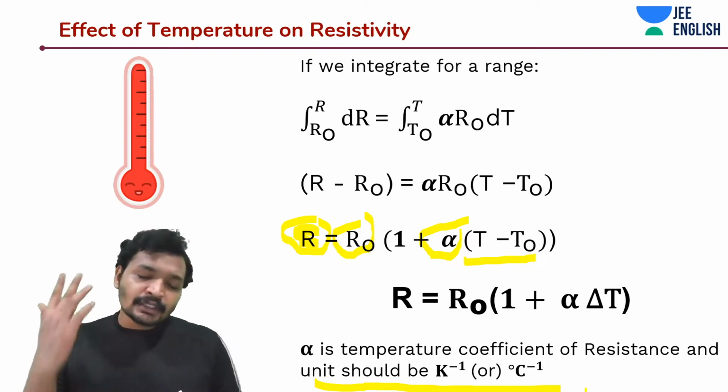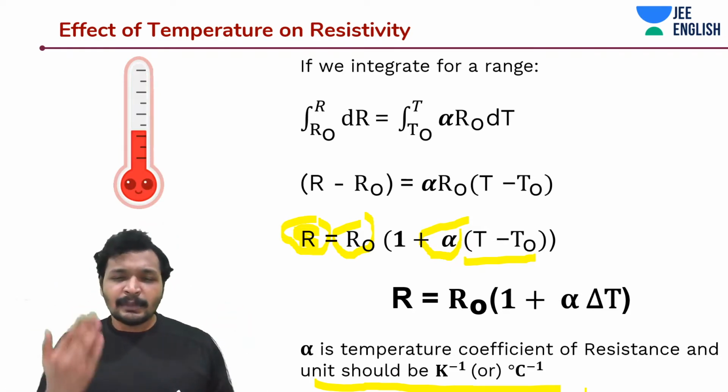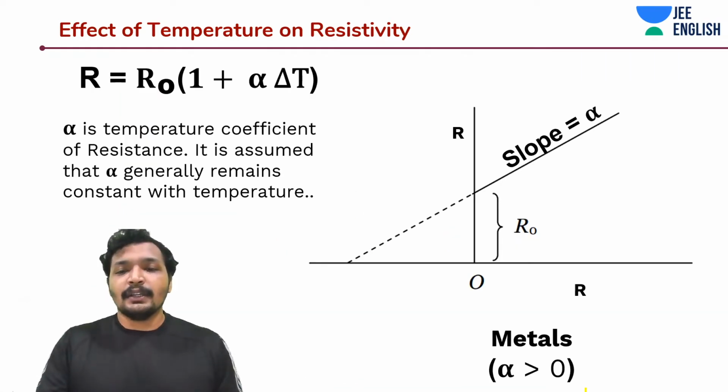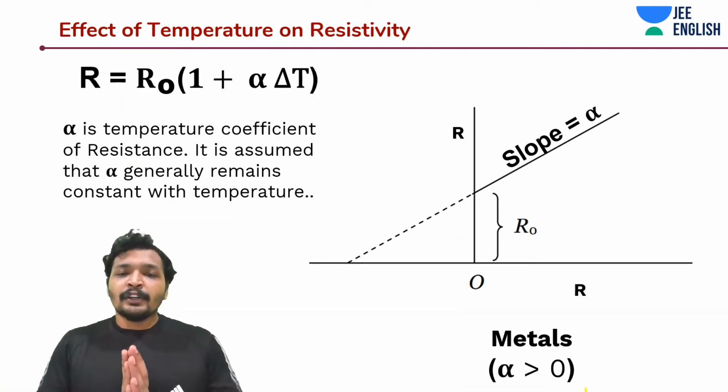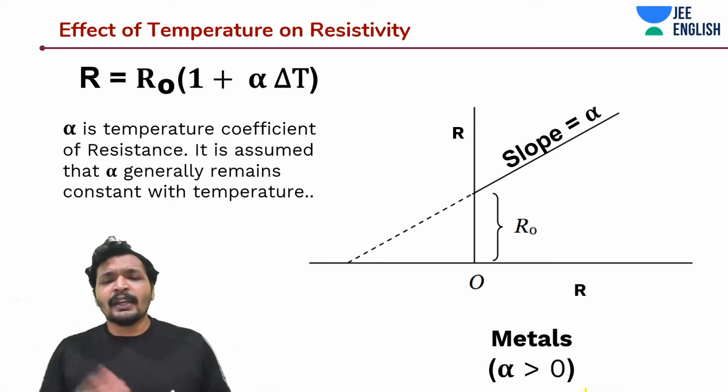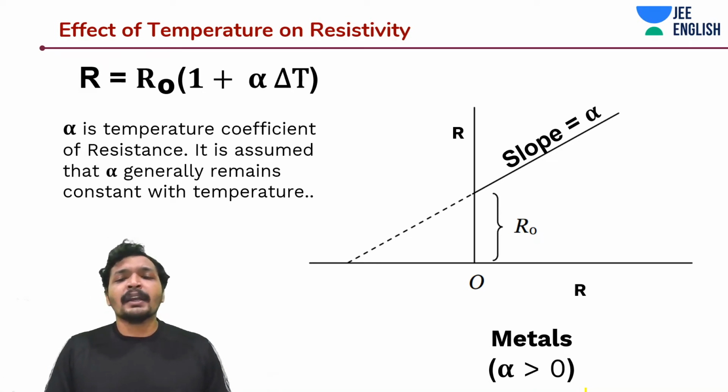Now I told you, right, using this alpha you can find out whether it's a metal, semiconductor, or some kind of special alloy. Of course we can do that. And before that, we will have a look at some graphs that would be given to you in exam, or let's say you do an experiment and you get this graph. How do you make out whether this is a metal?